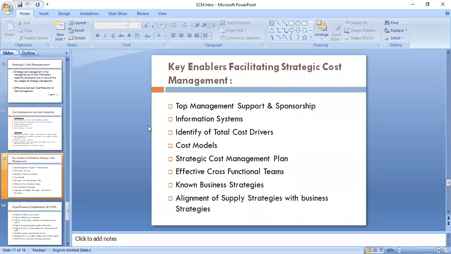Whenever I go for a particular action in my business, a particular activity which incurs some cost to me, that becomes a cost driver to me. What we'll try to do under strategic cost management is basically to identify total cost drivers. So I will try to find out the maximum activities which incur some cost.